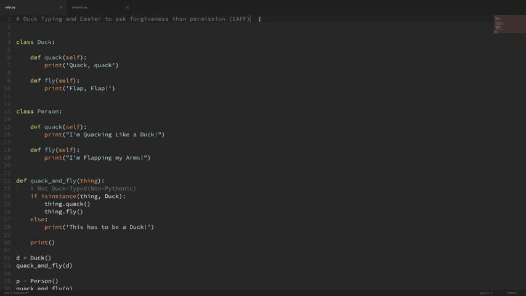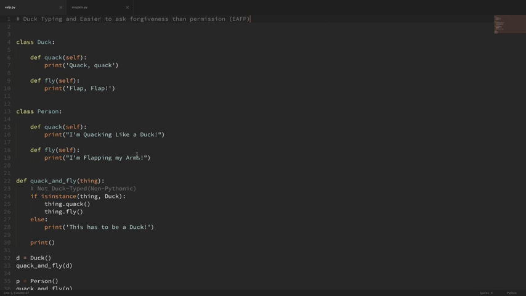But I think this will be more clear if we take a look at an easy example here to see exactly what this means. So in this easy example, I have two very simple classes here. I have a class duck, and it has two methods, quack and fly. And then I have a class person, and it also has two methods, quack and fly. And both of these methods do different things depending on the class.